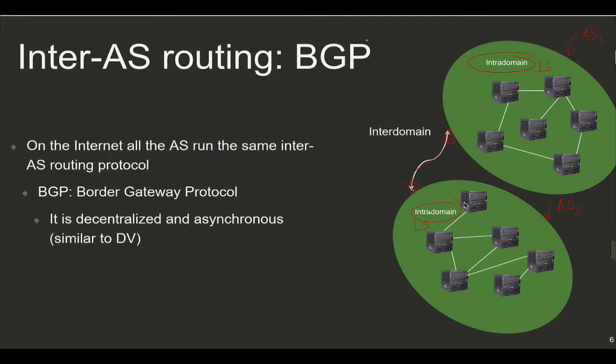And the one that is widely used today is BGP, and BGP stands for Border Gateway Protocol. And as we'll see, it is a decentralized protocol, so there's no single controlling entity that controls how BGP behaves. And it's asynchronous, meaning that messages are exchanged at different times between the different autonomous systems. In nature, it is similar to distance vector. It's not exactly distance vector because it's not an optimal protocol, but it's similar in structure to the messages that it exchanges between autonomous systems.